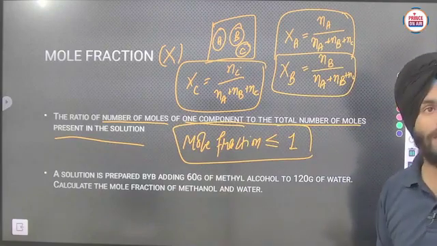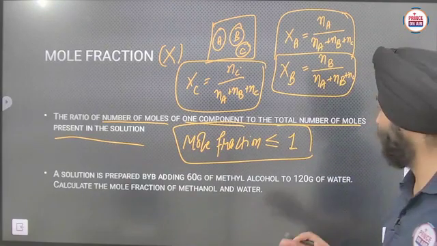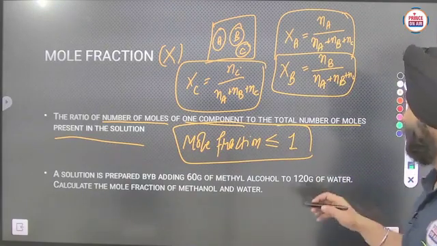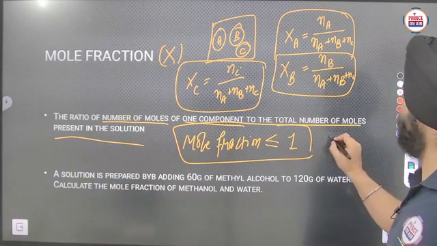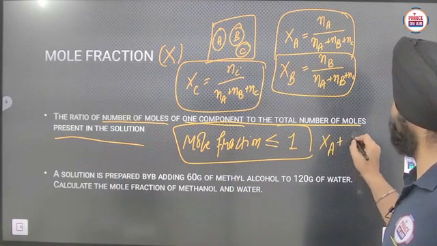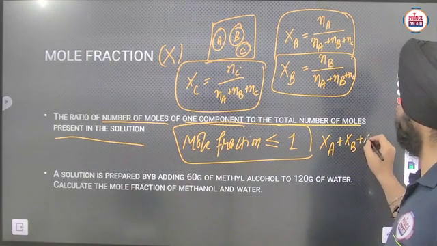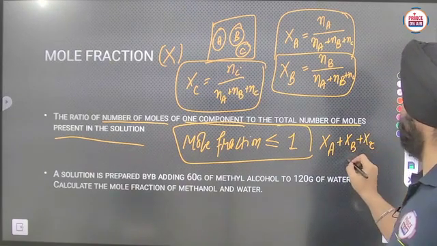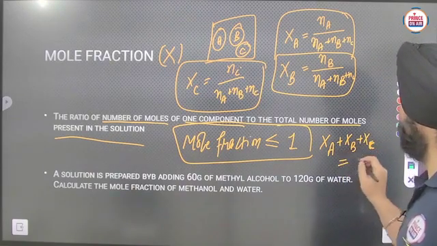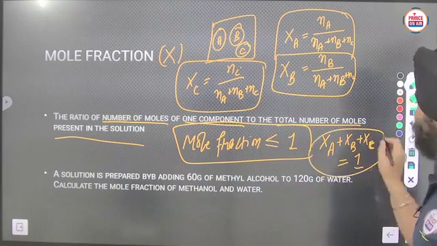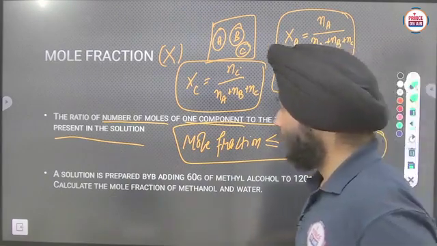It will be maximum equal to 1. All the mole fractions, like here X_A plus X_B plus X_C, collectively make it equal to 1. Clear? Is it clear now?